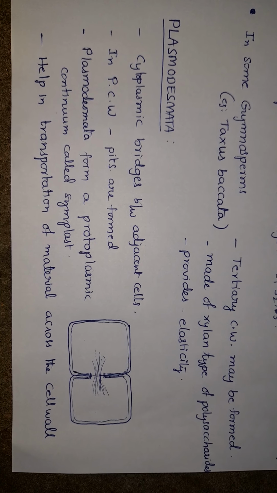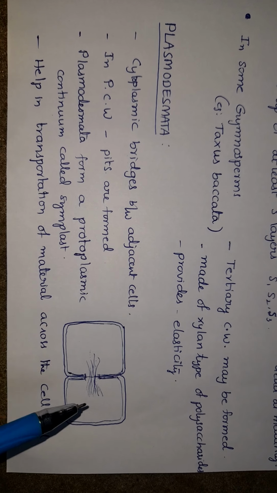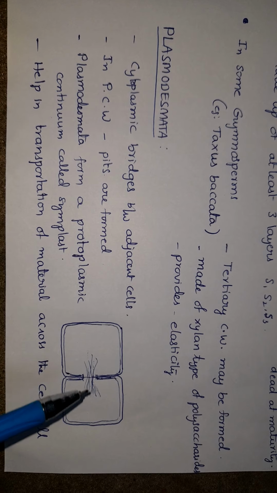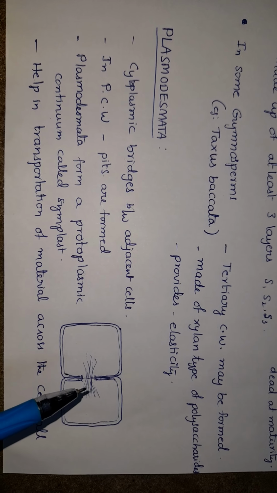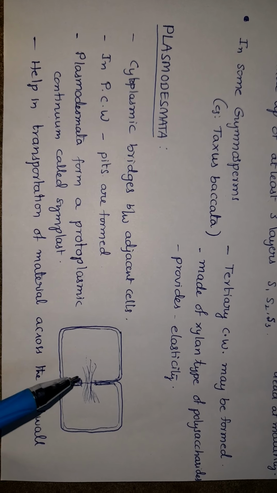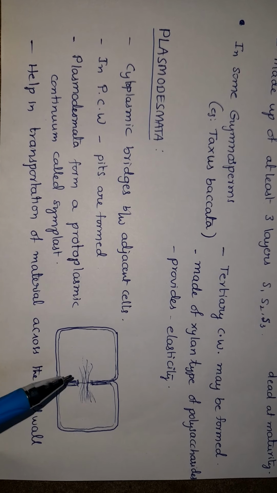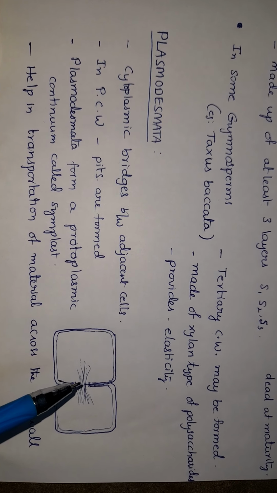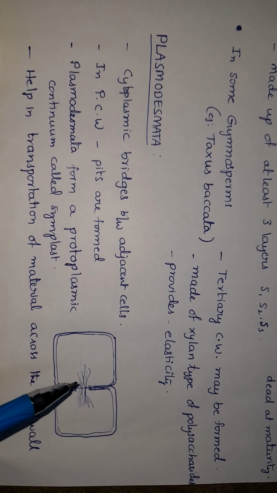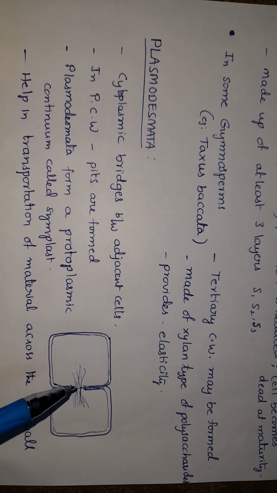Plasmodesmata, cytoplasmic bridges between the adjacent cells. There are the two adjacent cells. Between these two adjacent cells, the cytoplasmic bridges are called as plasmodesmata. In primary cell wall, here thin places are there due to the non-deposition. Due to the formation of primary cell wall, some materials are not deposited. That's why here pits are thin places. The thin places are called as pits.